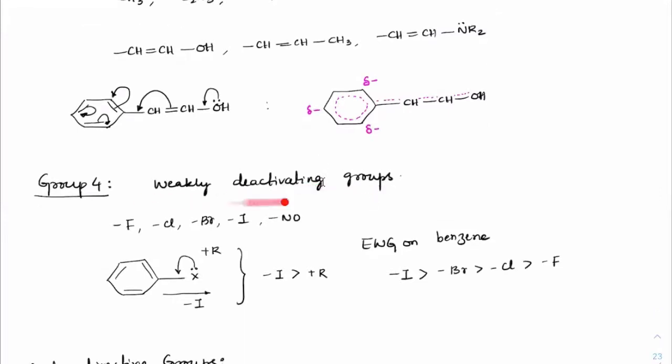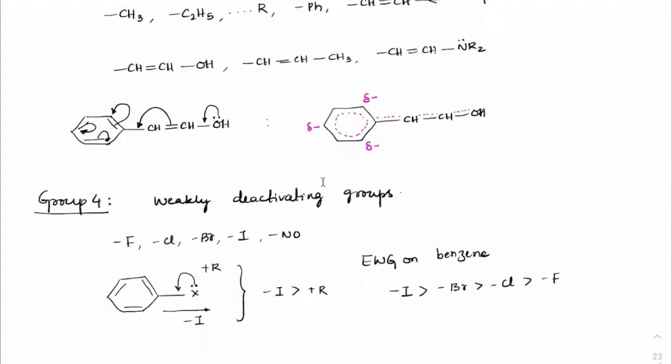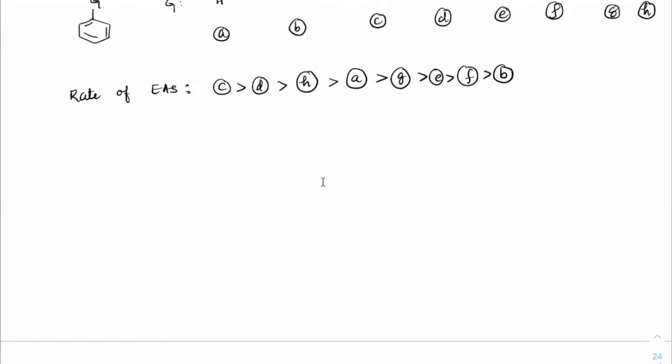Check out group 4. I have included that in ortho-para. The point is, ortho-para doesn't always mean activating. Activating groups will definitely be ortho-para. But if it is weakly deactivating where there is lone pair support, they will still be ortho-para directing, but they are weakly deactivating. That is the exception, and it comes with these only. Although they are deactivating groups, they are OP directing groups. Write it as a note at the end here.